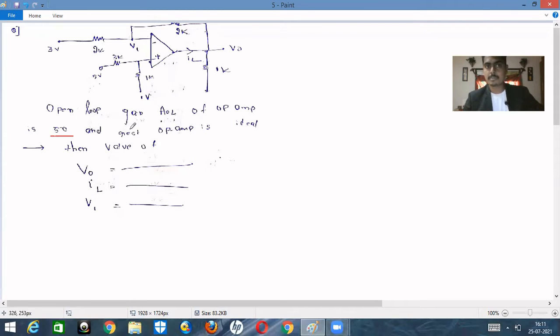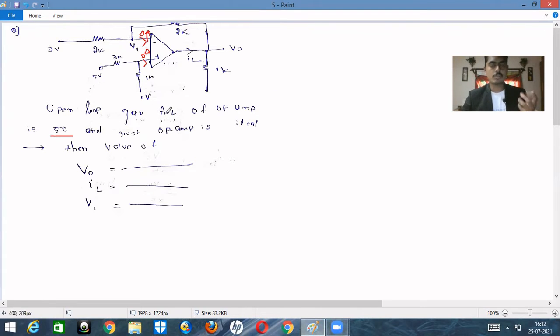The rest of the operational amplifier is ideal. What does that mean? It means that the incoming current is equal to 0 amperes, and the input resistance is infinite. When the rest of the op amp is ideal, only the open loop gain is finite, and all the remaining ideal characteristics of the op amp are unchanged. So the input resistance is infinite, the offset voltage and the rest remain constant. The only thing that does not follow the ideal operational amplifier is that the open loop gain is finite, which means we cannot apply the virtual ground concept.